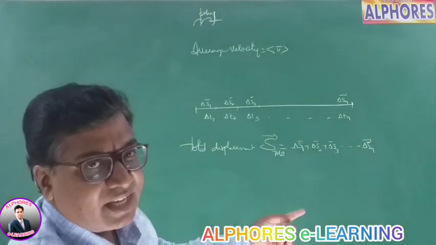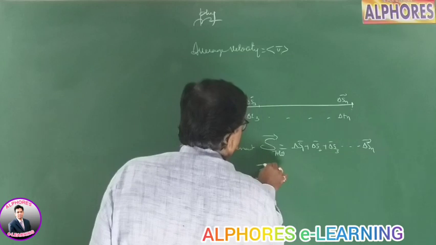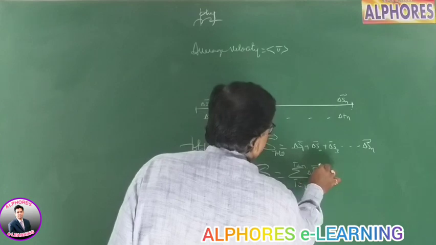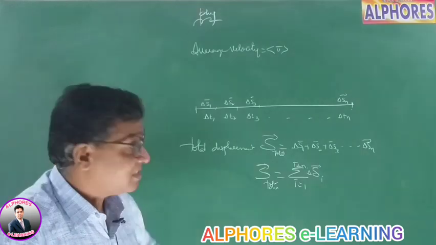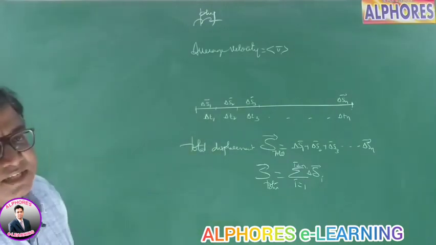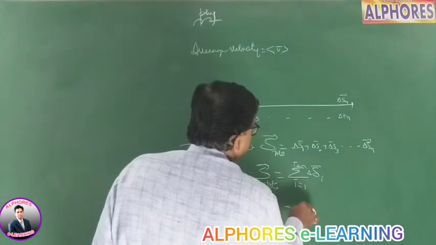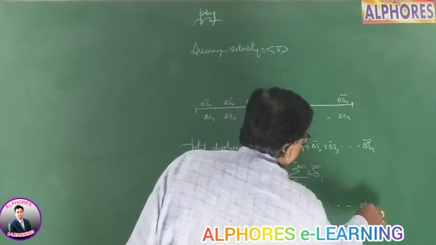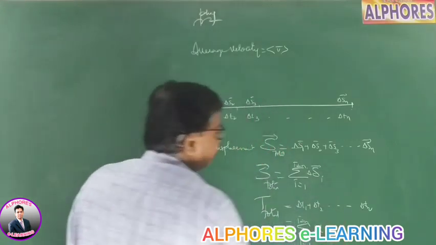Then you have to add vectorially according to the principle of superposition. So therefore, the total displacement of the body is the sum from i=1 to n of delta Si, the vector sum of all the individual displacements. It's a vector. So displacement is a vector quantity. So the total displacement is the vector sum of all the individual displacements in those intervals of time. Well, the total time taken is delta t1 plus delta t2 plus delta t3 up to delta tn, which is the sum from i=1 to n of delta ti.